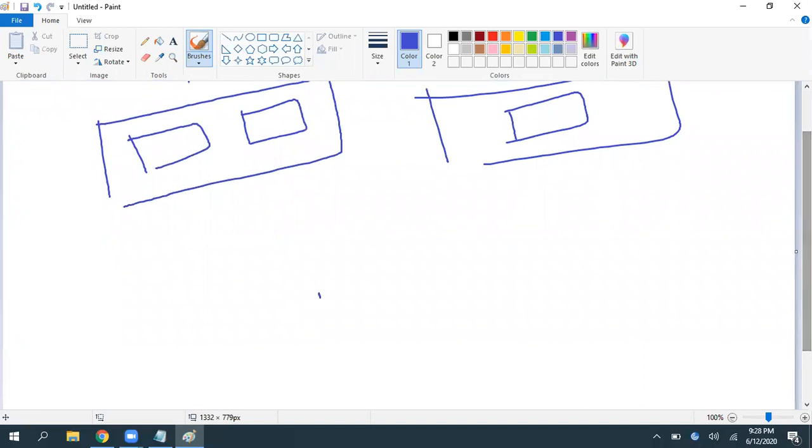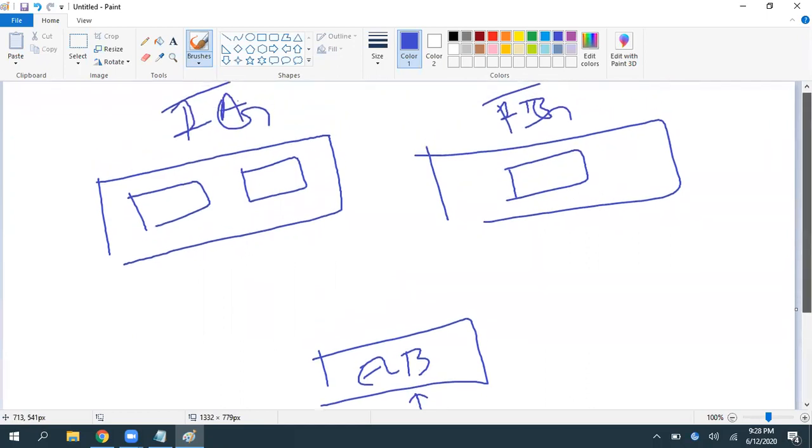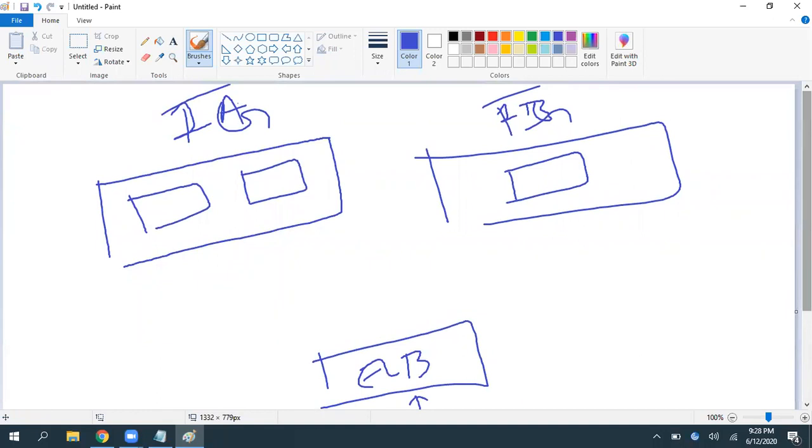Now you configured the elastic load balancer, and cross zone load balancing is not enabled. When cross zone load balancing is not enabled, what will happen?